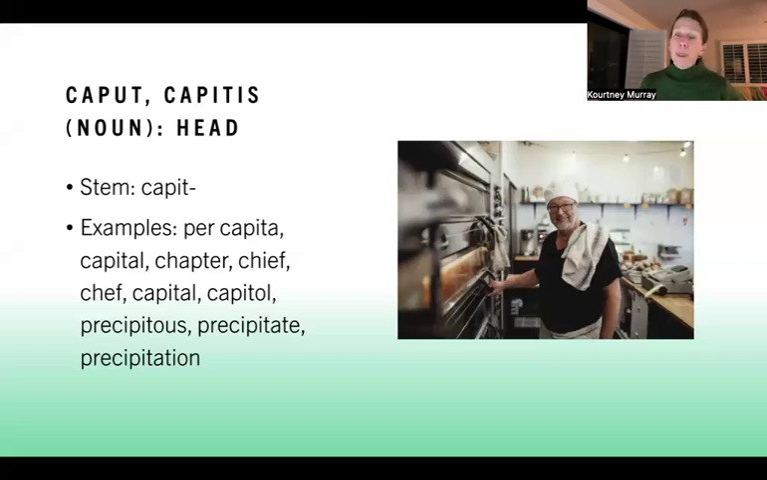So precipitous, precipitation. These two words are more closely related. Precipitous and precipitation have an idea of falling from the head, coming from the head. So coming from a height. Precipitation comes from the head, it comes from the height. And precipitous is a fall from a height, or it's a precipitous view. It's a view from a height. It has a sense of that.